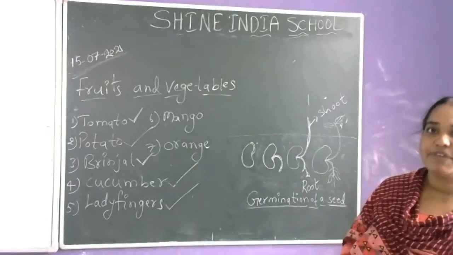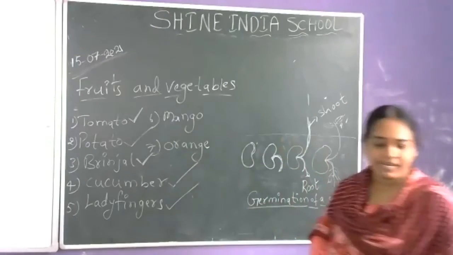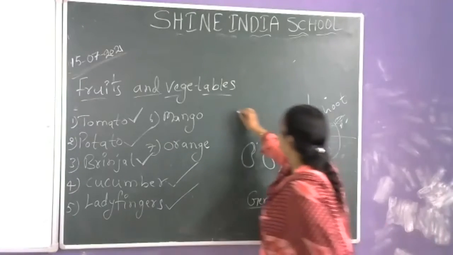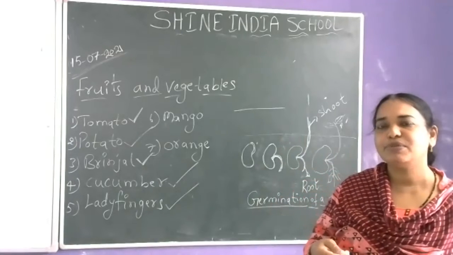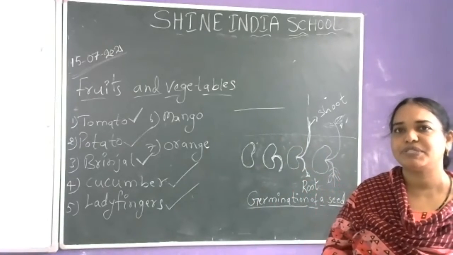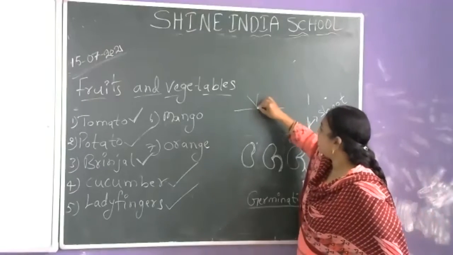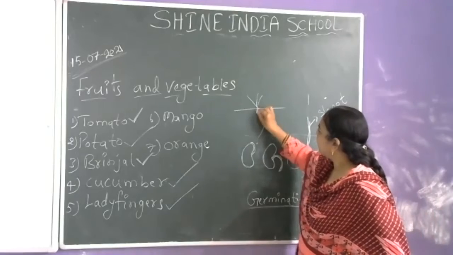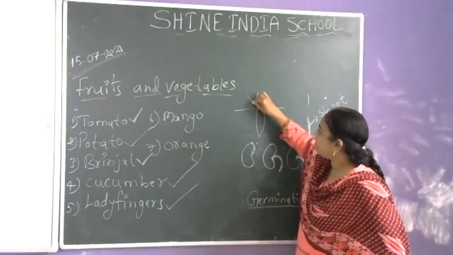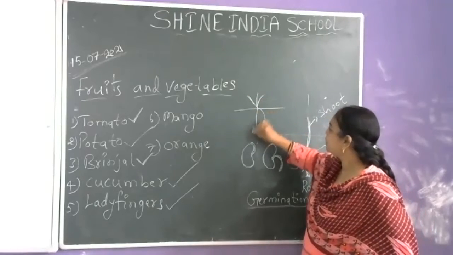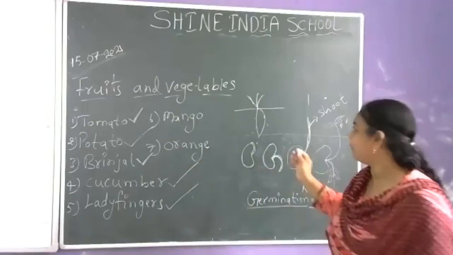Some other vegetables are also there. We discussed yesterday that we eat the roots of some plants. Which roots do we use as vegetable? Which plant roots? The carrot stores its food. The leaves of carrot prepare the food material and they store it in the roots. The roots of carrot.